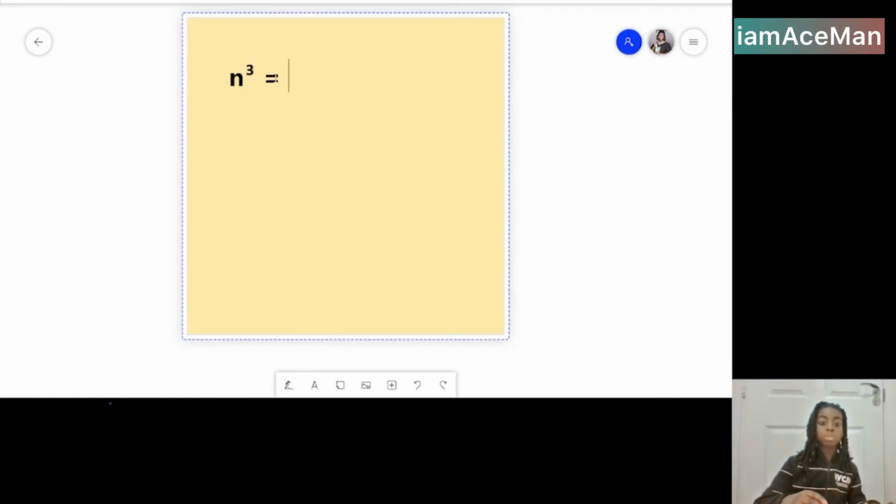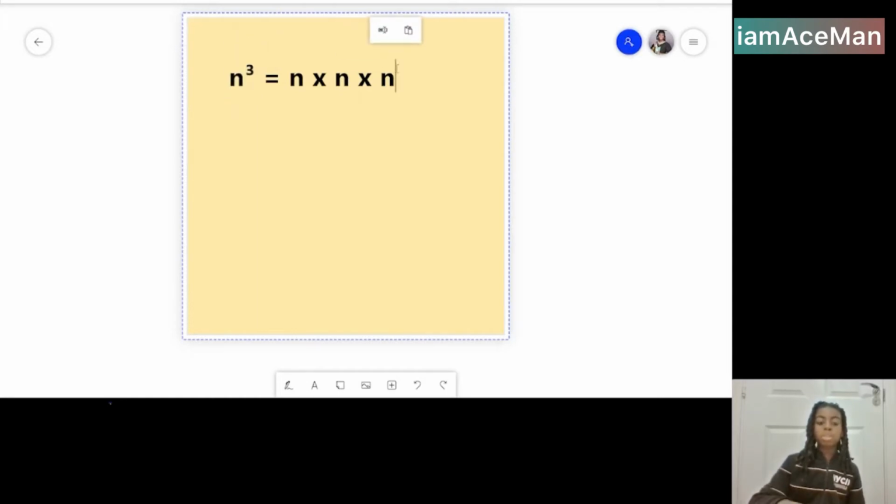Another form of n cubed is n times n times n. If it were a square number, it would be n squared. But we're doing cube numbers. So that's how to identify a cube number.